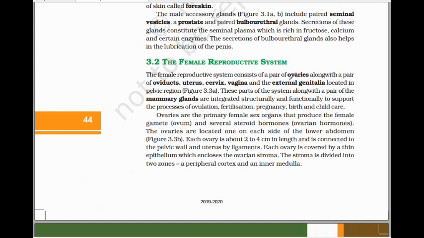This system has ovaries, the oviduct meaning the fallopian tube, uterus, cervix, vagina and external genitalia. And this is also located in the pelvic region, like the male reproductive system. Along with the female reproductive system, the mammary gland also develops, to support the process of ovulation, fertilization, pregnancy, birth and child care. We will study this one by one in detail.